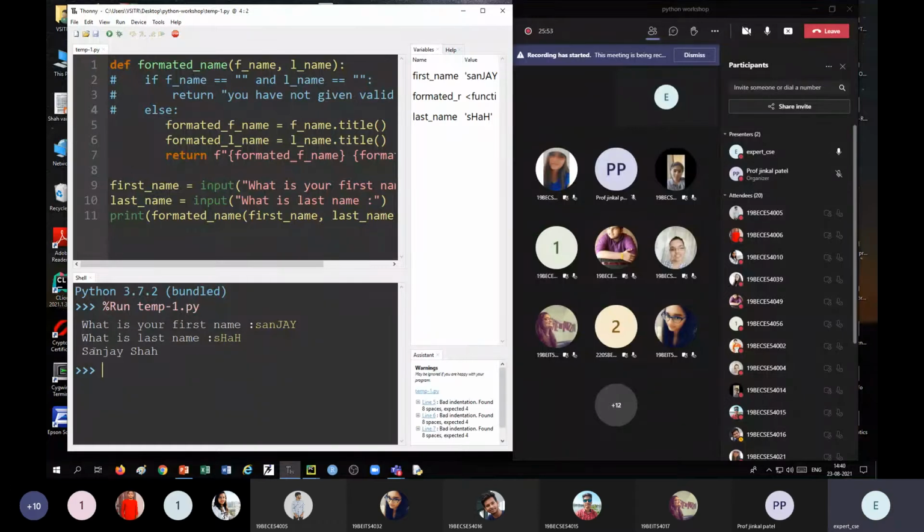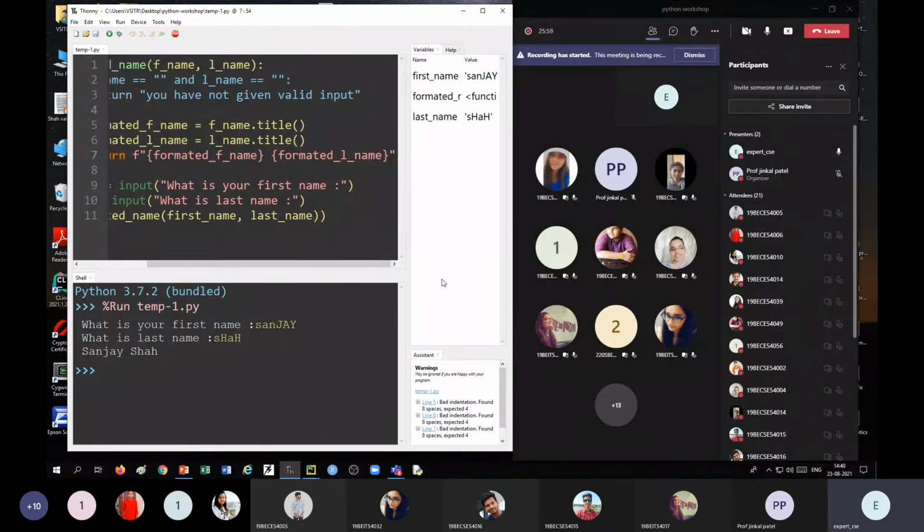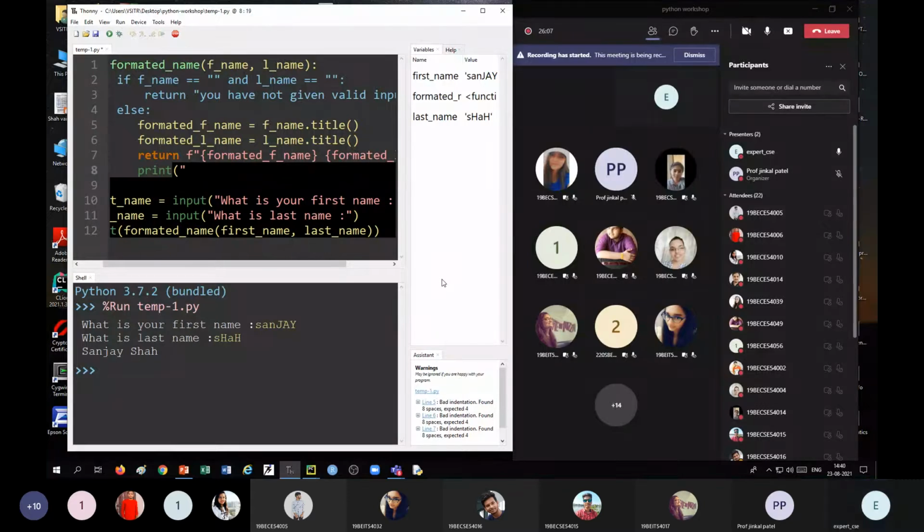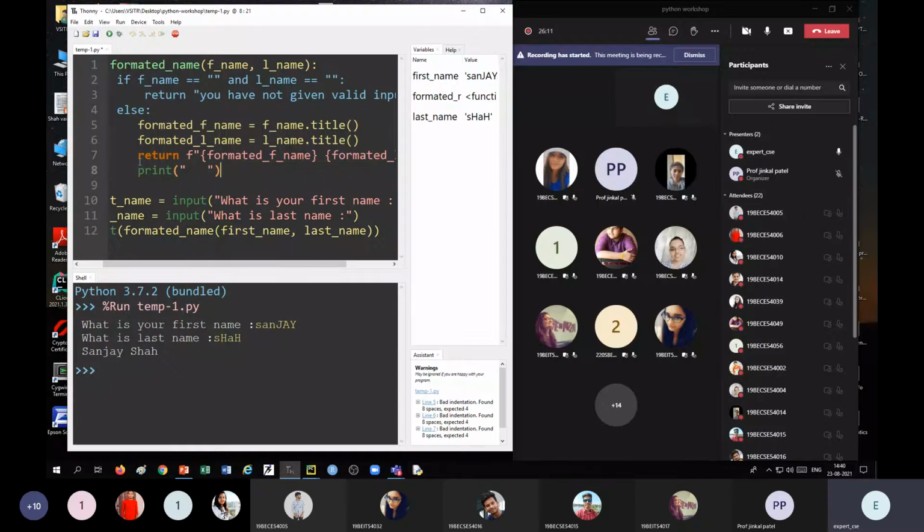We'll get the output formatted in title case. Now if we write anything after the return statement, for example print whatever, it will never get executed. Once a return statement is encountered, any statement after it will never get executed. All of you know these things.